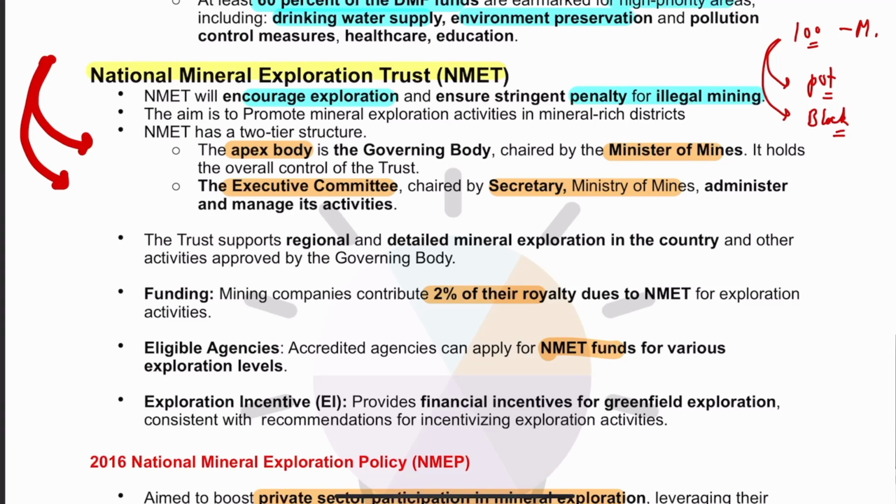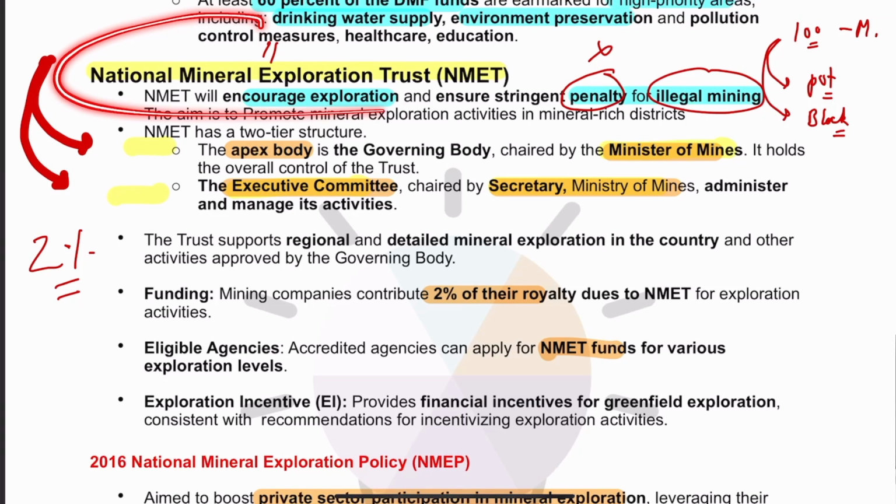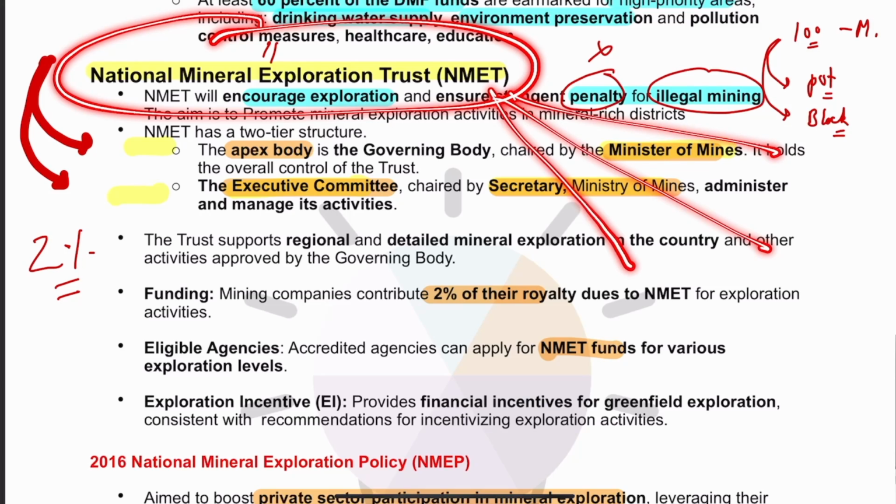Now NMET has one more objective, which is to impose a penalty for illegal mining. Rat hole mining is going on in the northeast, and many times coal and iron ore are illegally mined. That is to be controlled. NMET has an apex body chaired by the Minister of Mines, and an executive committee chaired by the Secretary of the Ministry of Mines. And 2% of royalty: whatever royalty miners pay to the government, 2% of that will go to the National Mineral Exploration Trust so that it can search for new blocks.